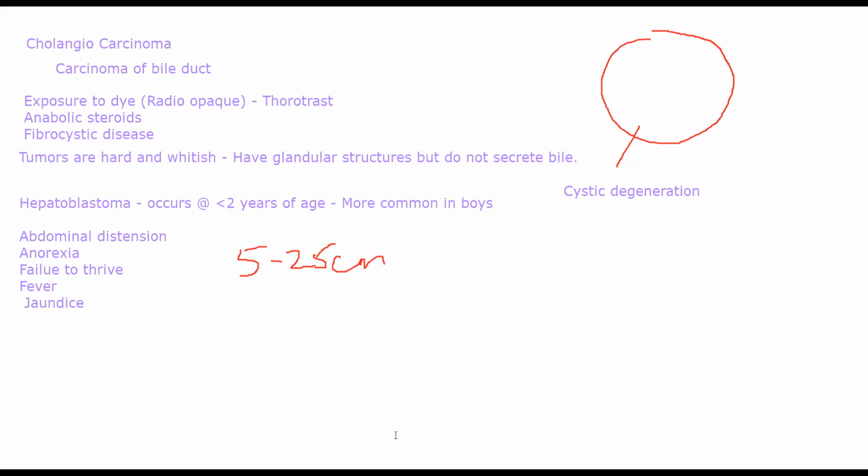Then you have an area of hemorrhage and you will have an area of necrosis. So let's suppose this is the area of cystic degeneration, and this is the area of hemorrhage. You will have bleeding in this area, clotting occurring and all of that, and you will have an area of necrosis.